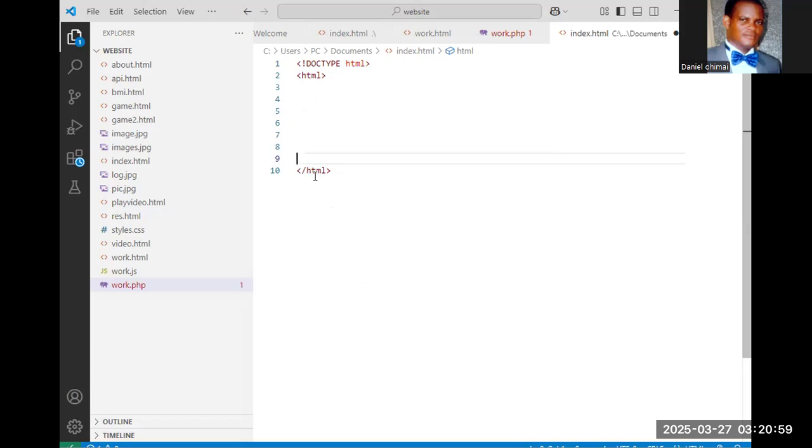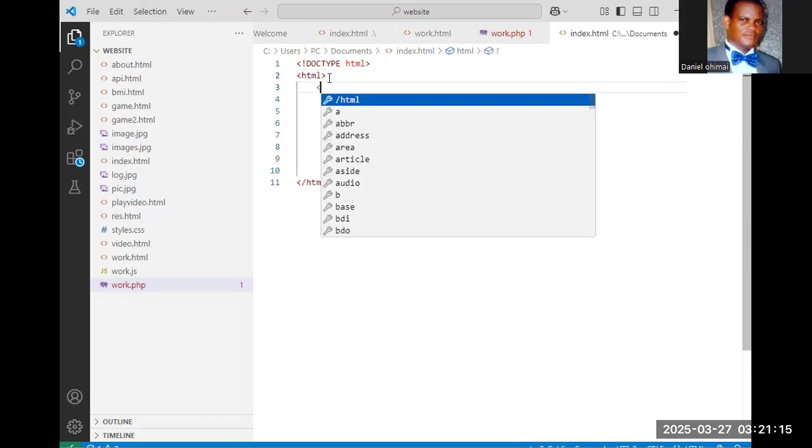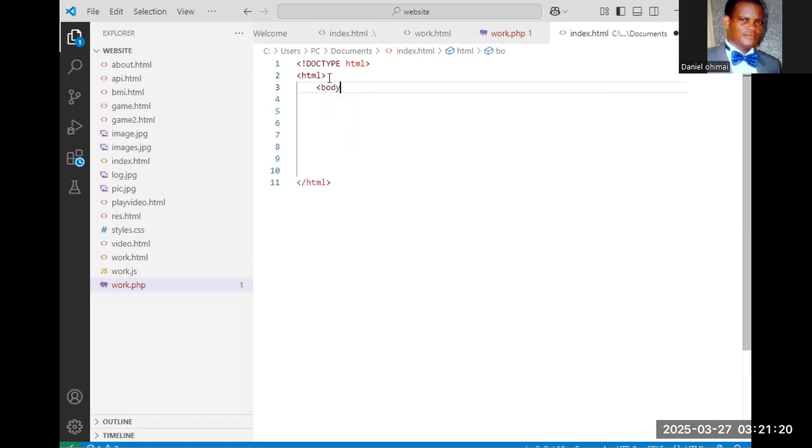So any other thing you want to do, you go inside these two tags, the html opening tag and the html closing tag. Then I will press enter. Then the next thing is body. So we'll have body. The body also has an opening tag and a closing tag.